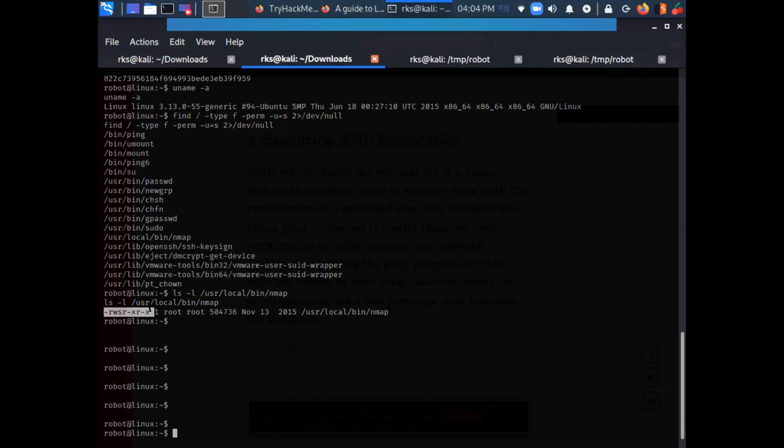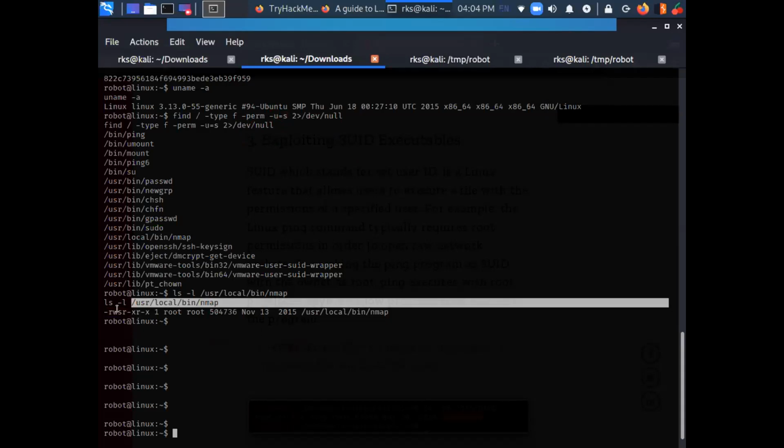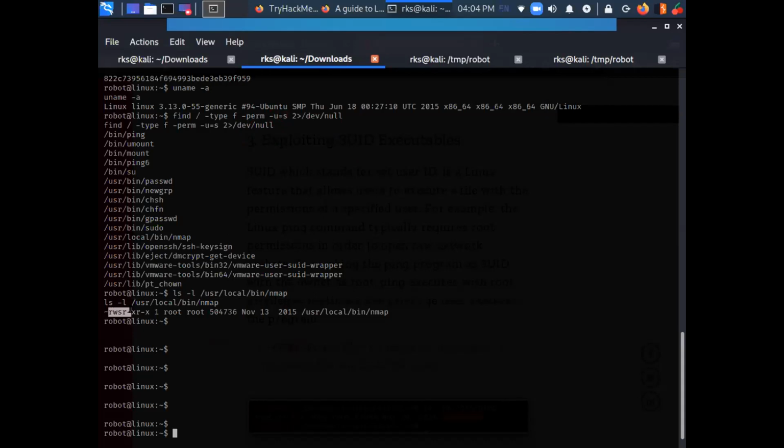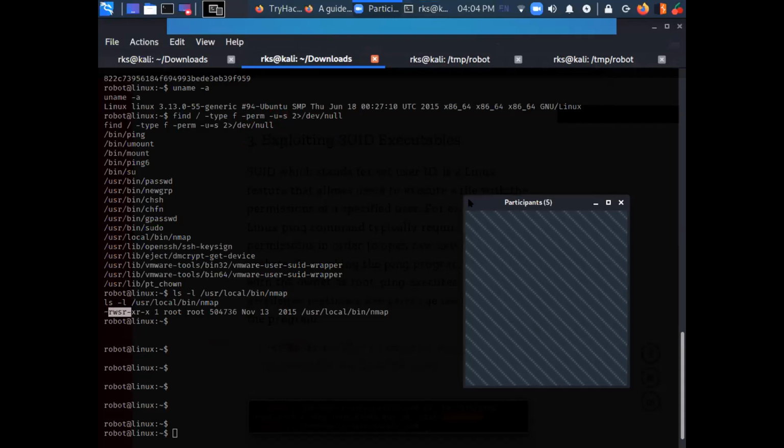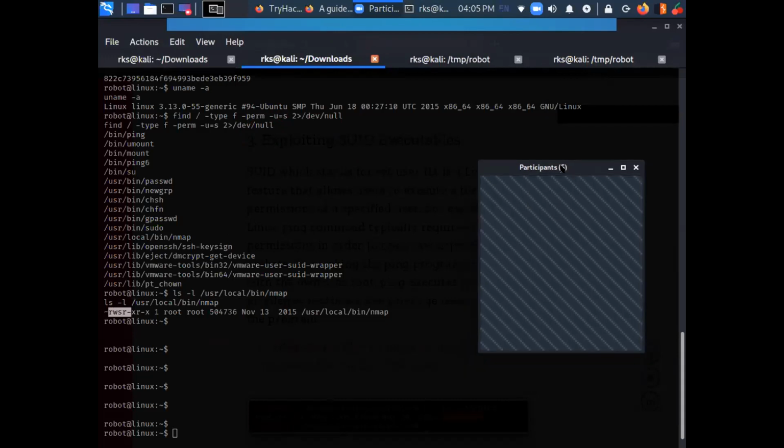So I have this nmap. Yeah, so I was asking, what is SUID bit? That was my question. Any one of you know what is SUID bit? I don't know, sir. What about others? Super user privileges. Okay, super user privileges.